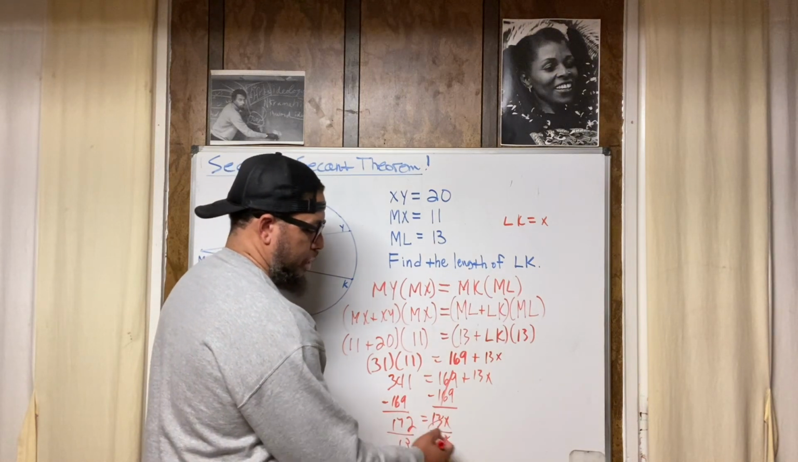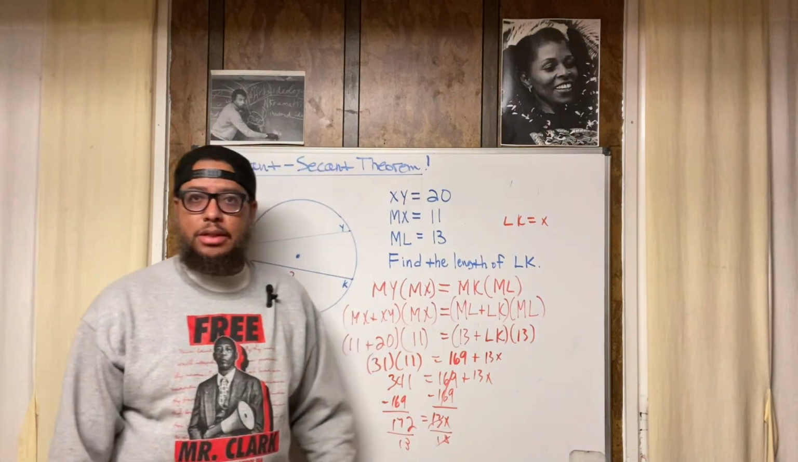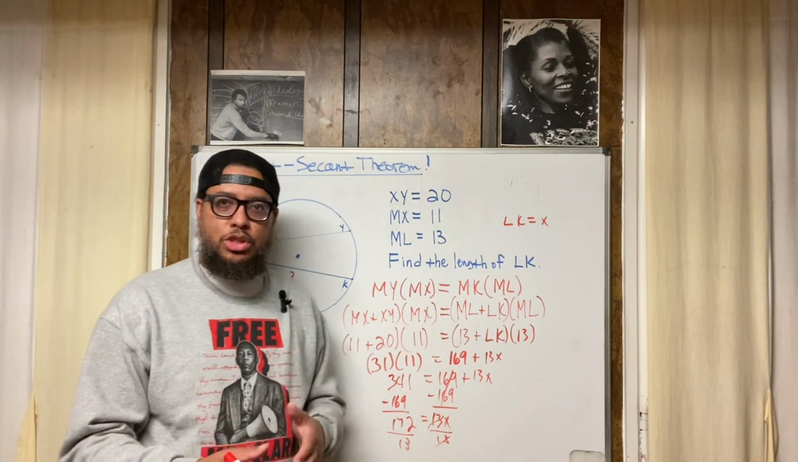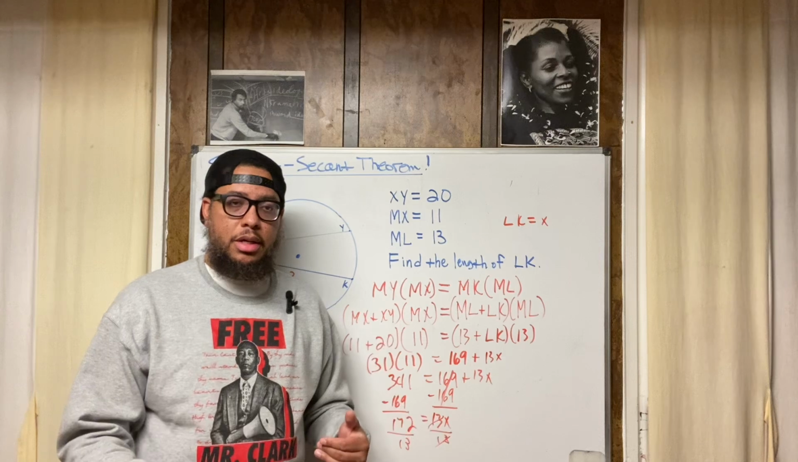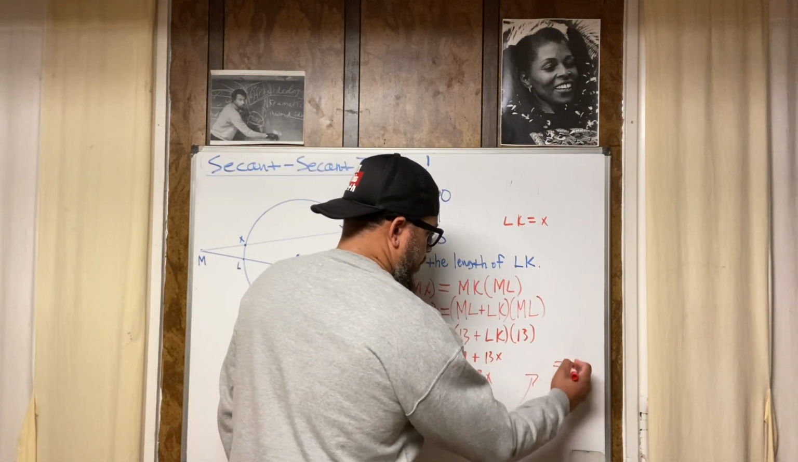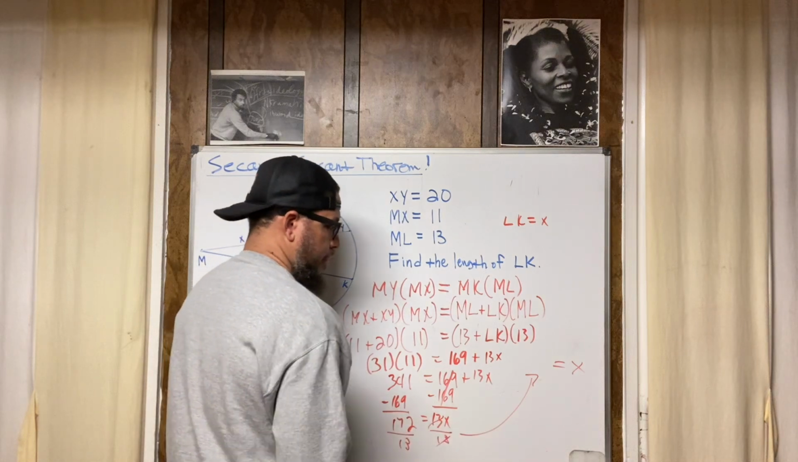13 divided by 13 is 1, which gives us 1x. 1x, don't nobody say that. We just say x, because that's how many x's we got. 1x and x are equivalent. All right, so this gives us equals x. What's 172 divided by 13?